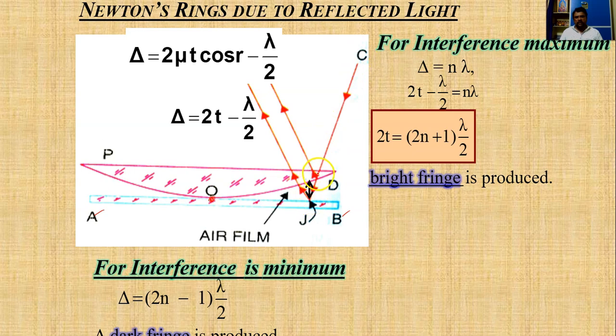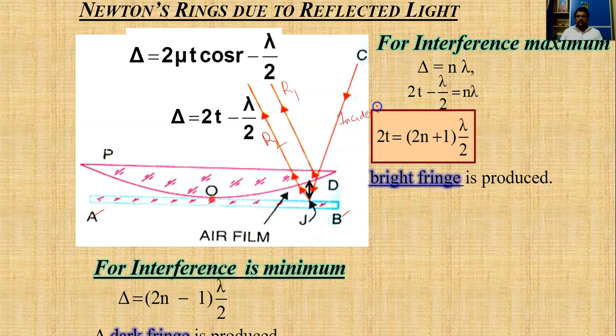One portion is reflected back from the curved surface of our planar convex lens, and the other portion is reflected from the flat glass surface and enters the lens and then the air. So this is ray 1, this is ray 2, and this is the incident ray.